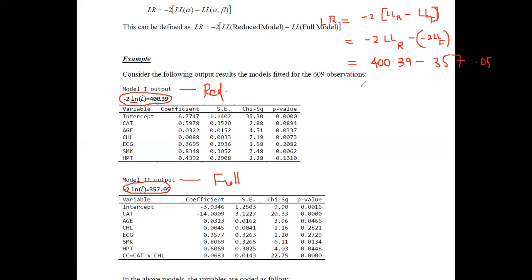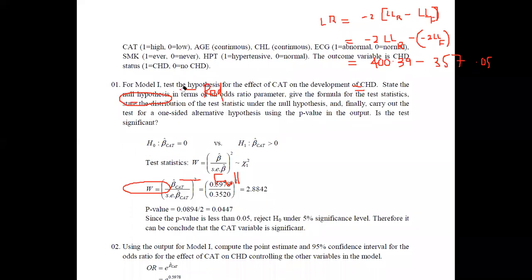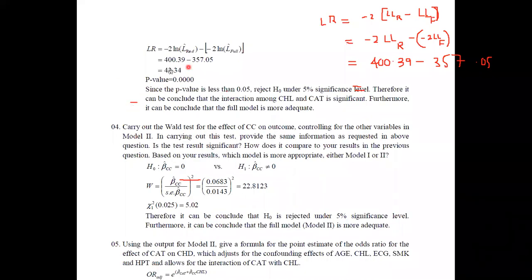Now you can do the calculation, and the calculation results in the likelihood ratio of 43.34.